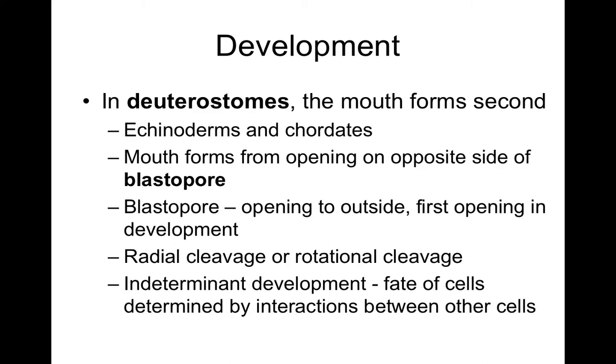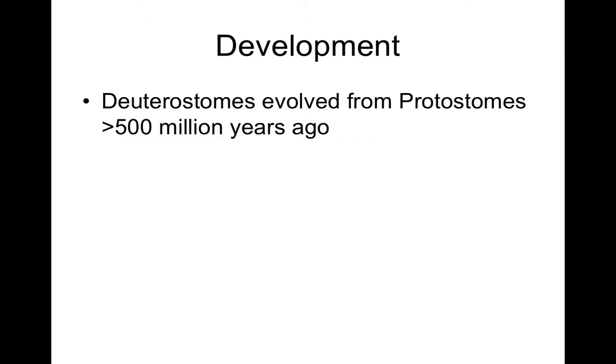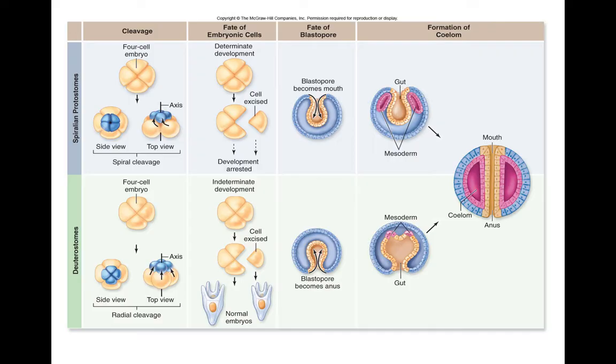In deuterostomes, the mouth forms second. These are chordates and echinoderms. The mouth forms from the opening on the opposite side of the blastopore. The blastopore is an opening to the outside, the first opening in development. There is radial cleavage, then indeterminate development, as the fate of cells is determined by the interactions between other cells. Deuterostomes evolved from protostomes more than 500 million years ago.